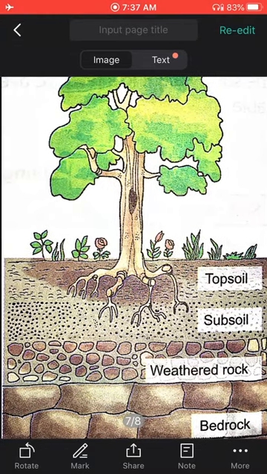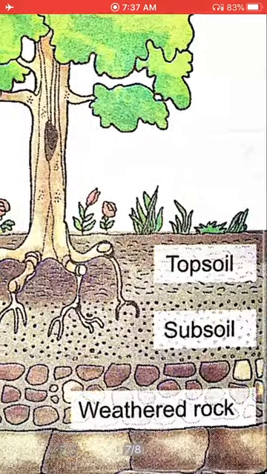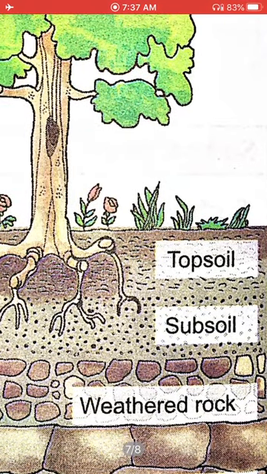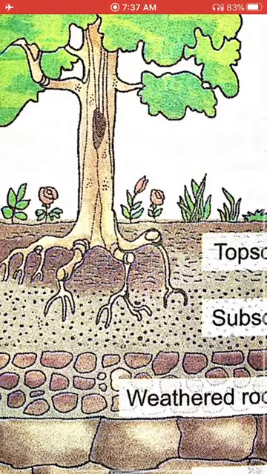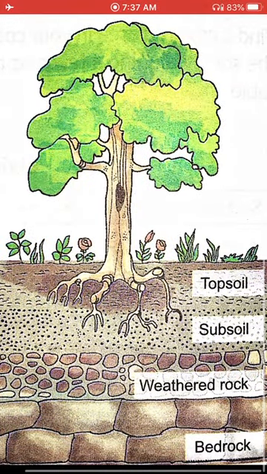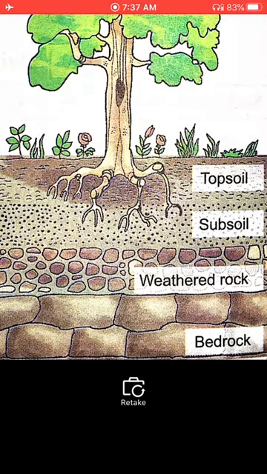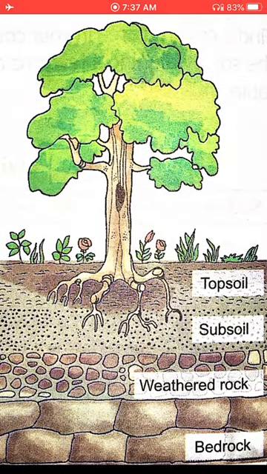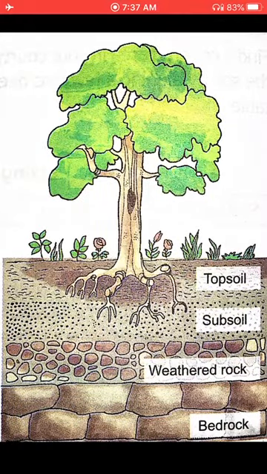You can see in the figure clearly. Topsoil is where we plant the plants, the upper part of the soil. Below that, where the roots go beneath, is subsoil, and below subsoil there is weathered rock. Weathered rock means the rock which has broken down into smaller pieces, and below that there is bedrock. So this is how we see the soil profile.